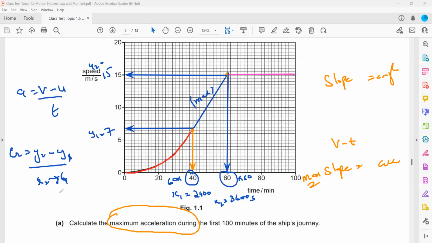So we use the formula of the gradient, y2 minus y1 over x2 minus x1. So it will be 15 minus 7 divided by 3,600 minus 2,400. This will give us the gradient, and gradient equals acceleration. Or you work out the final velocity minus initial velocity divided by the time interval, the time difference between the two. Is it clear how to work out the acceleration and why we took only this part for the maximum acceleration? Yes, sir. Clear. Okay.